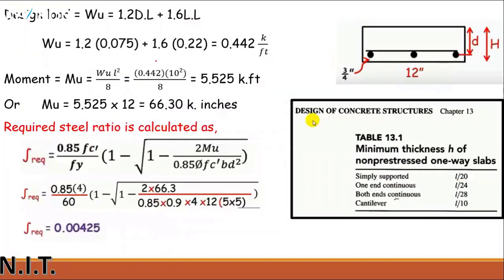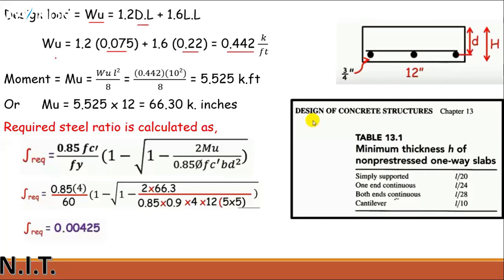WU, the factored load, can be calculated by this formula: 1.2 dead load plus 1.6 live load. Now you have the dead load value, that is equal to 0.075. Live load value is 0.22. Just put the values over here and you will get the answer 0.442 kip per feet.